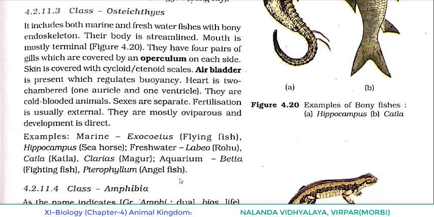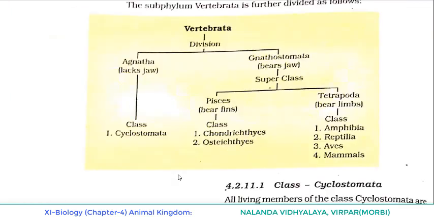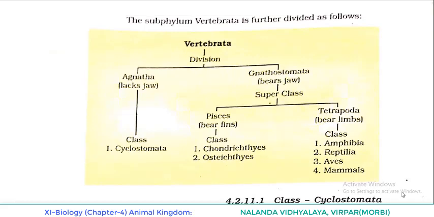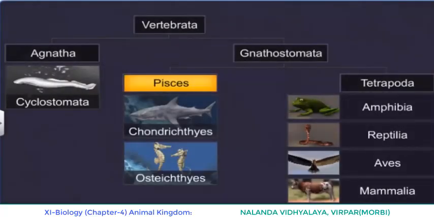Now one more superclass comes under Gnathostomata, that is Tetrapoda. From the name itself we have to understand they have 4 pods or 4 appendages or 4 limbs. Tetrapoda means they bear limbs. In that we have to learn about 4 classes: Amphibia, Reptilia, Aves and Mammalia. So now let's start with the first class, Amphibia.